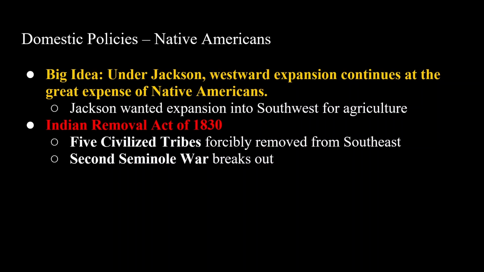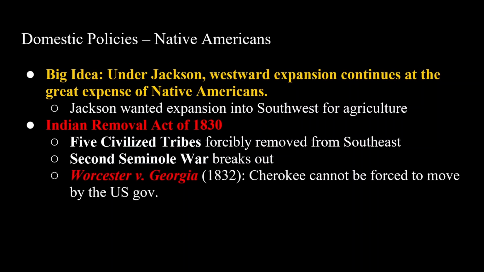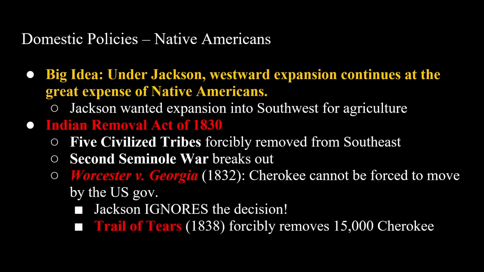The Second Seminole War breaks out after the Seminole tribe refuses to move, and the U.S. Army ultimately wins after a brutal war. In Worcester versus Georgia, the Supreme Court found that the Cherokee cannot be forced to move by the U.S. government. However, Jackson actually ignores this decision and forces them to move anyways. This is going to start the Trail of Tears in 1838, which forcibly removed 15,000 Cherokee and killed thousands.